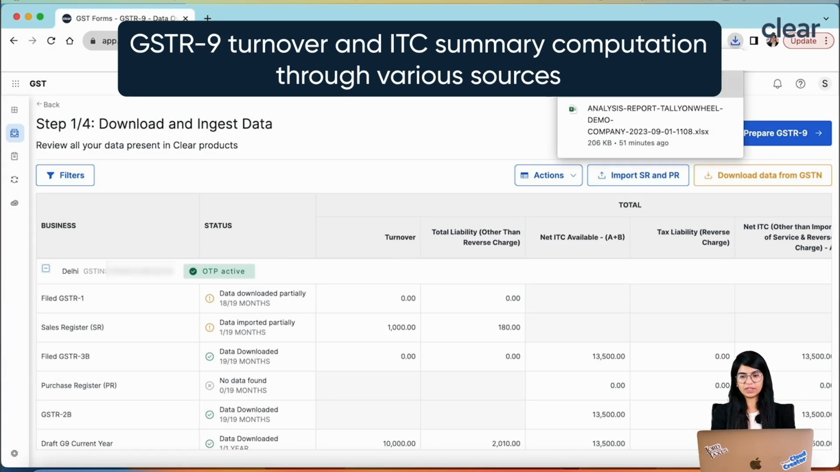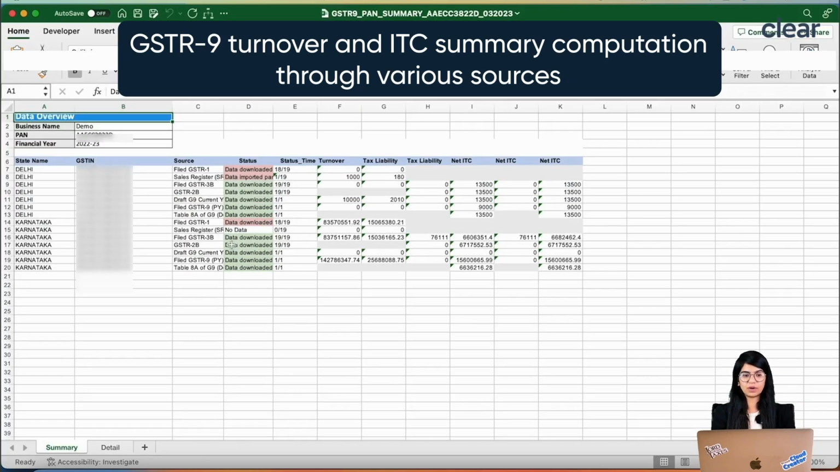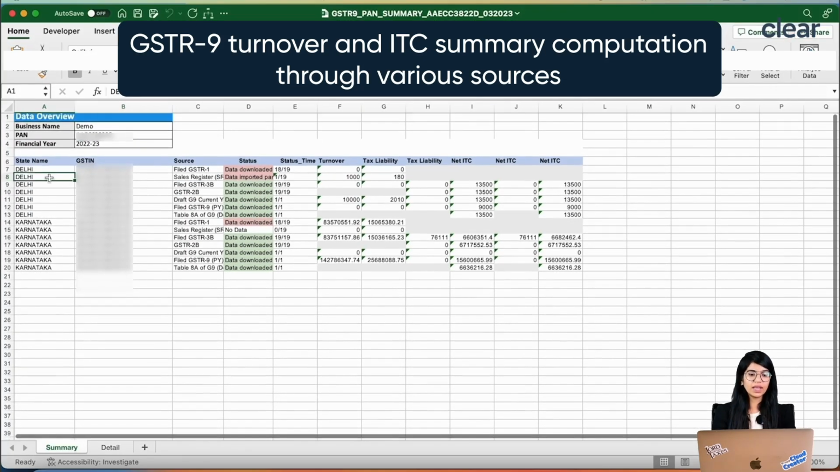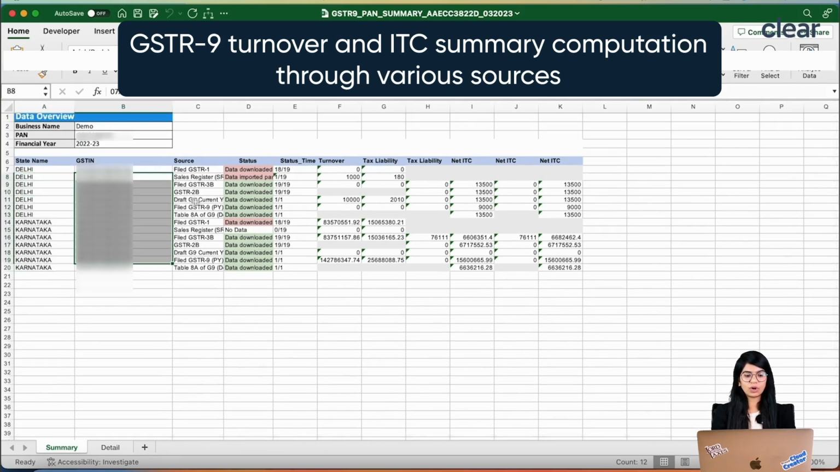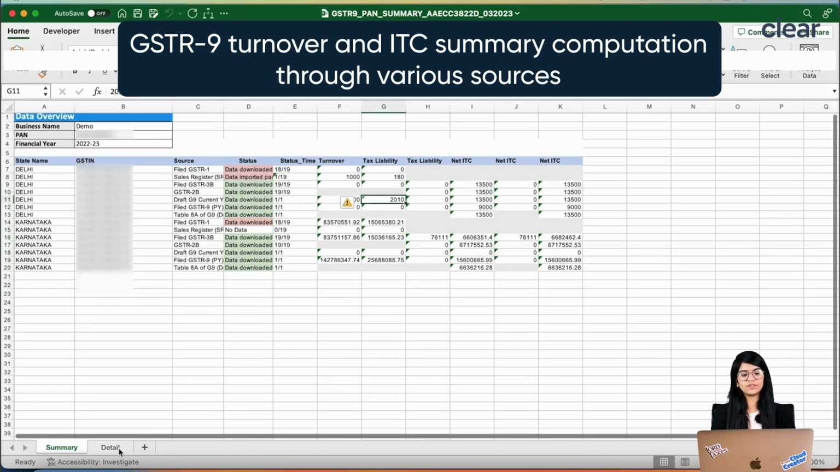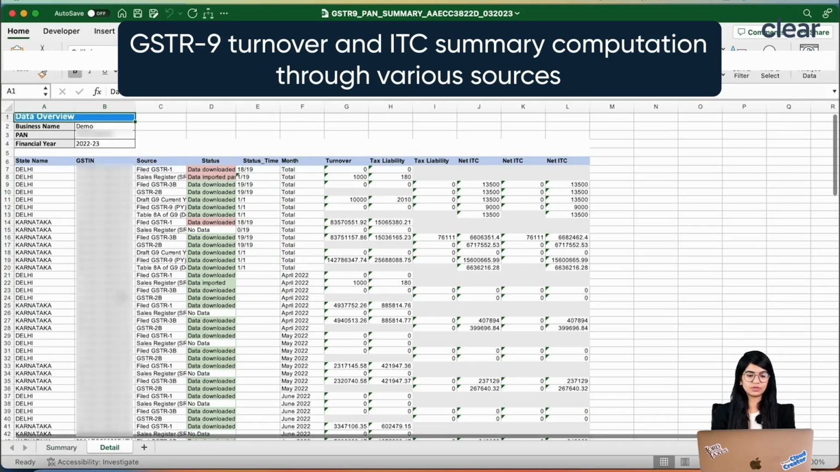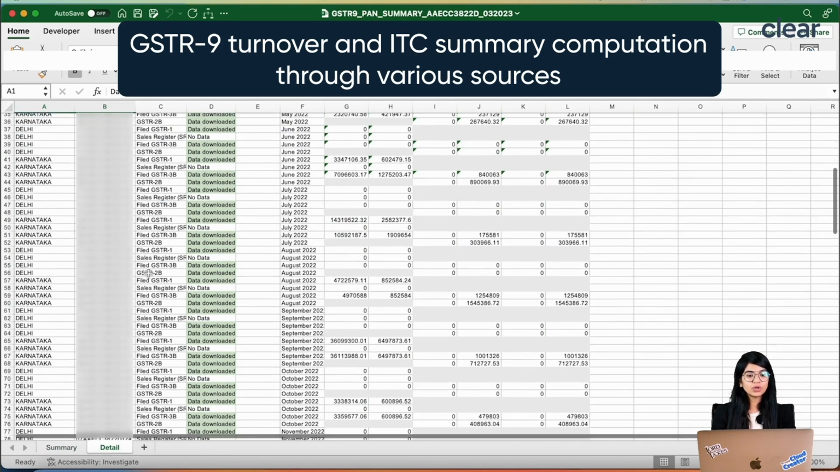Once you click on Download Excel, you will be able to download this report in an Excel file. You can see this file has been downloaded, and this is how exactly it looks like. It will show you all state names, all of your GSTNs, the sources, the status and the status time, the turnover, liability, all of the columns which you have seen in the UI will be present over here. Along with this, you can also see a detail.